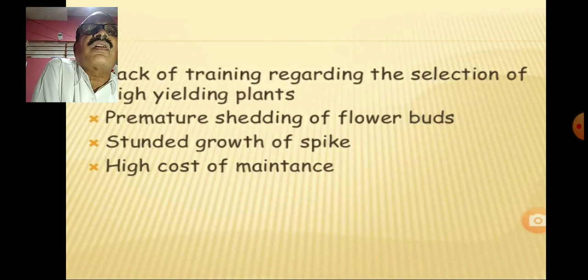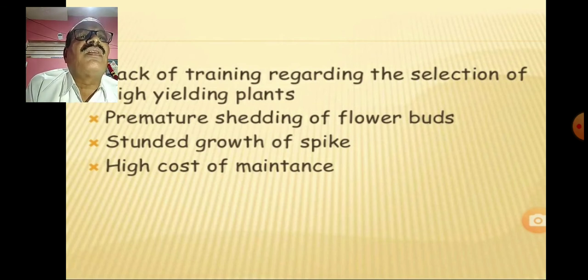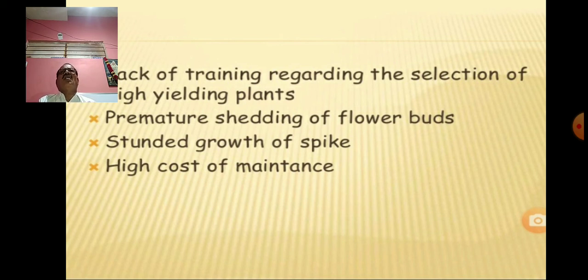It is very important. Premature shedding of flower buds. If there is any deterioration or lack of a good character during the production of such flowering plants, then the flowers fall down, meaning at the initial stage of development of the flower, that is the bud, it falls down before opening. Such characters appear.